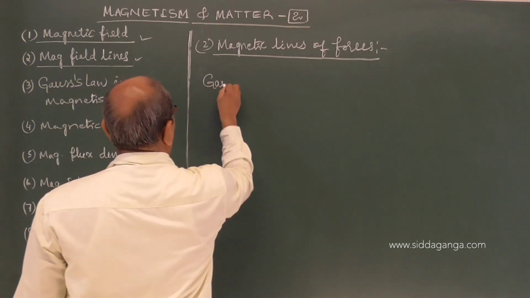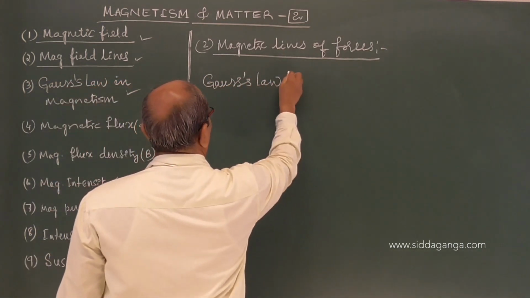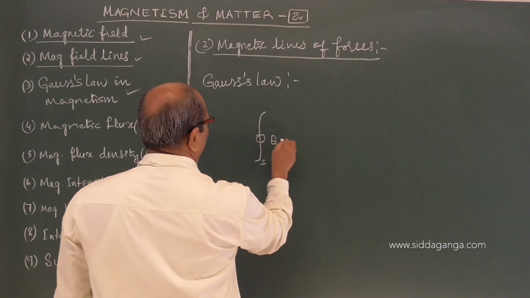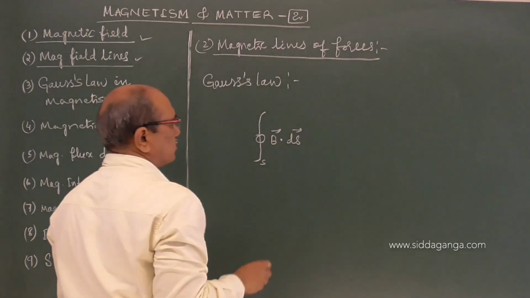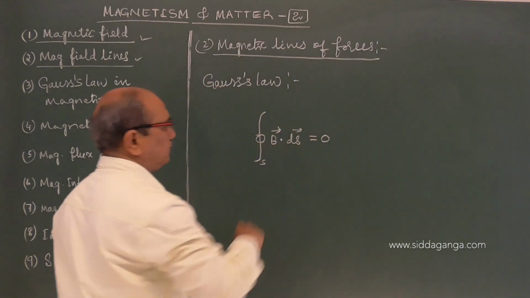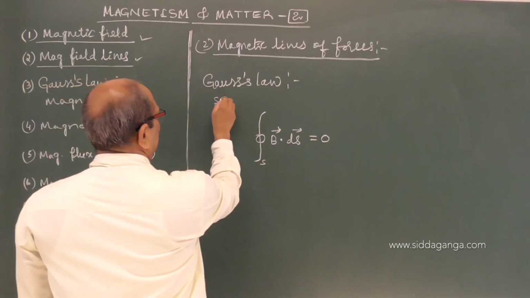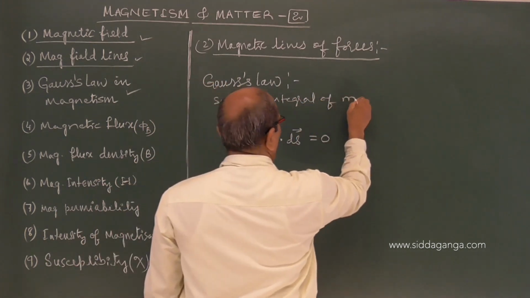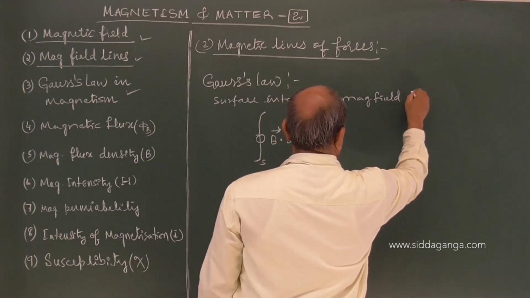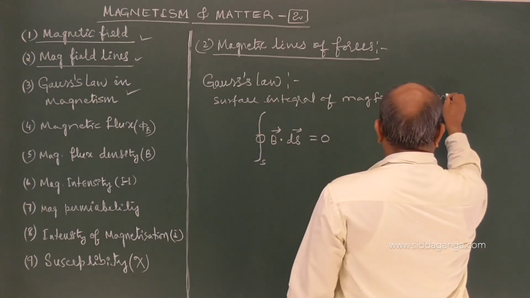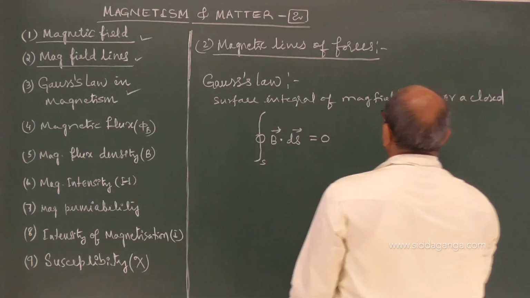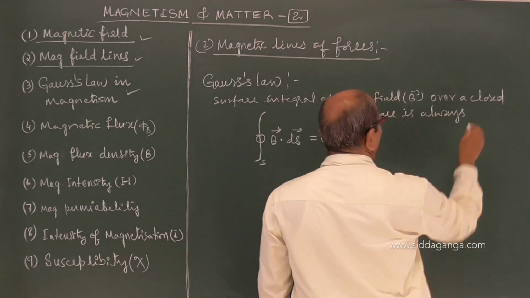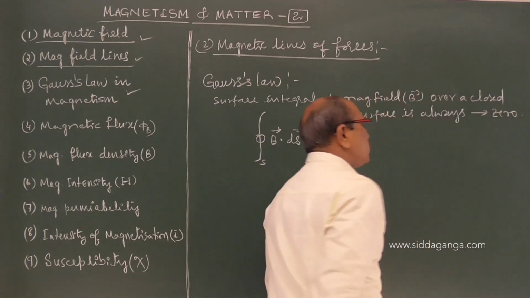According to Gauss law, the surface integral of the magnetic field over a closed surface is always equal to 0. It's the statement.